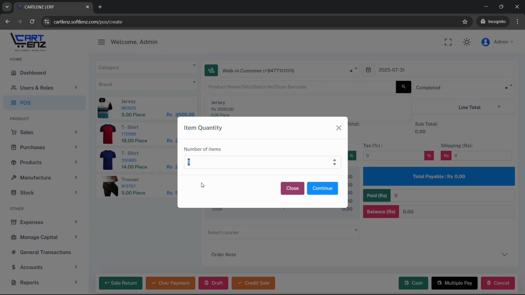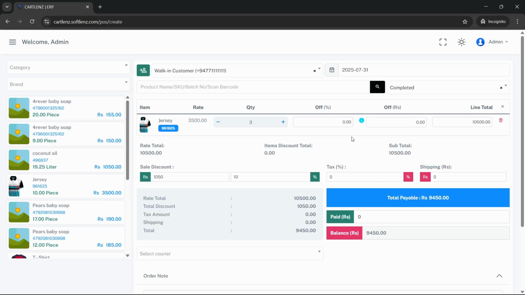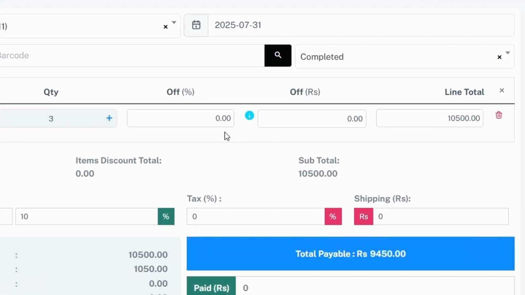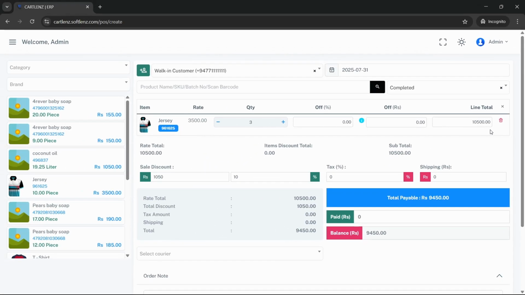After selecting a product, you can enter the sale quantity and, if needed, apply a discount in percentage or rupee value for the item. The system will automatically calculate the line total for each product added to the cart.